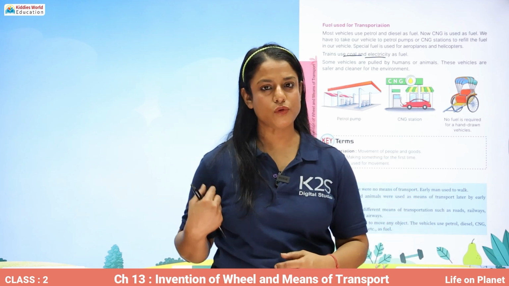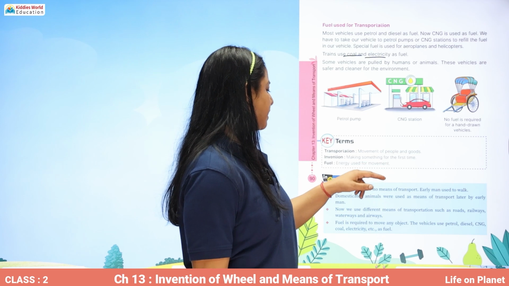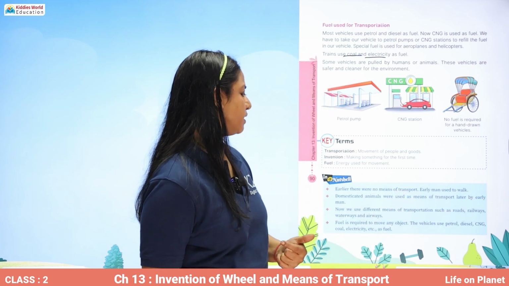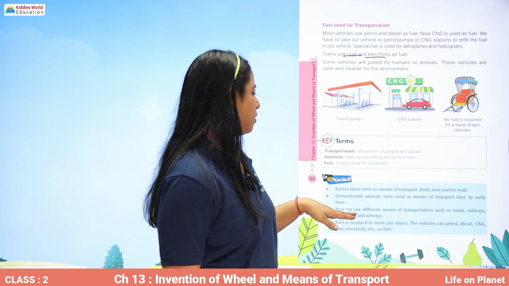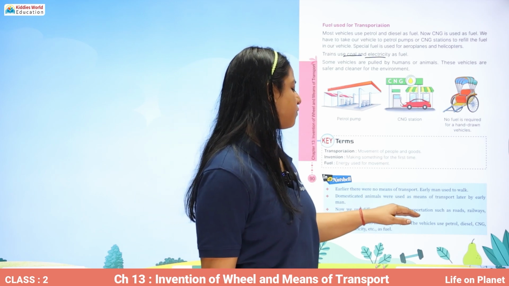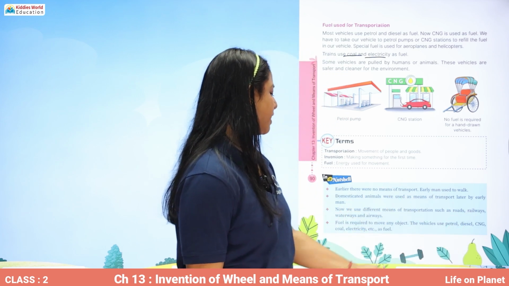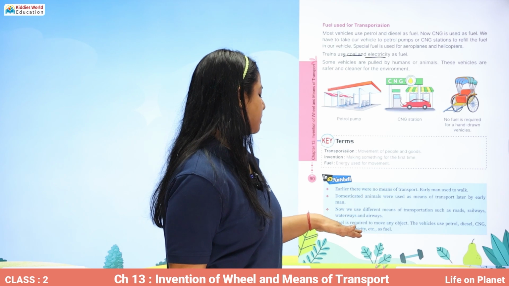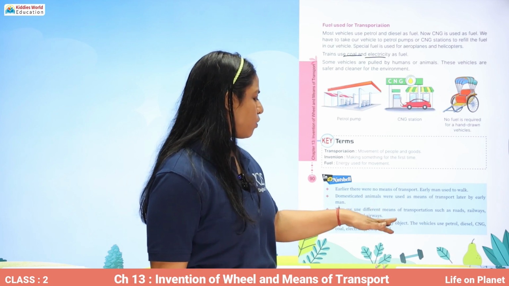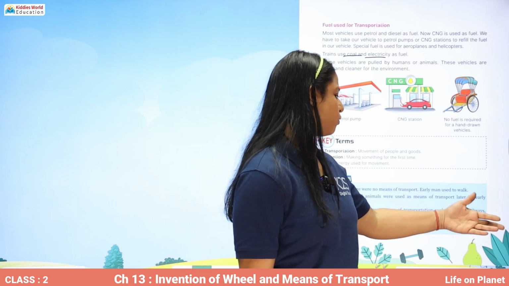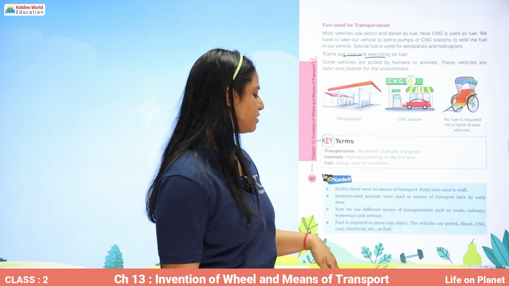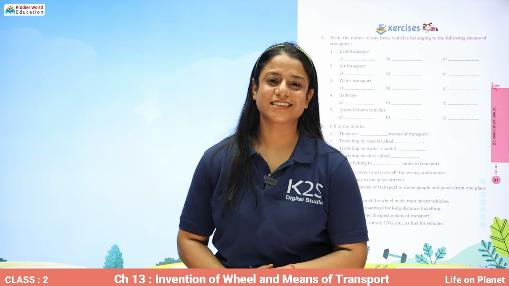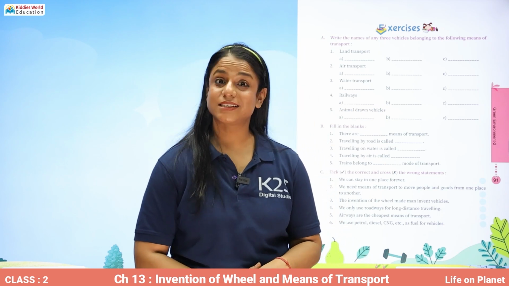Early man used to walk. Domesticated animals were later used as means of transport by early man. Now we use different means of transportation such as roads, railways, waterways and airways. Fuel is required to move any object. The vehicles use petrol, diesel, CNG, coal, electricity, etc. as fuel.